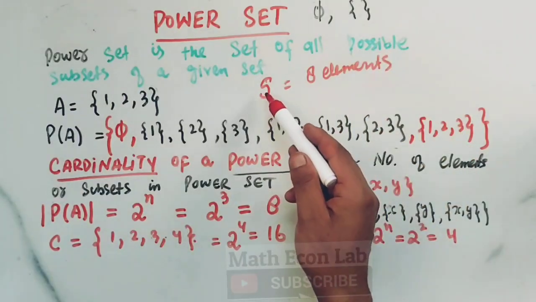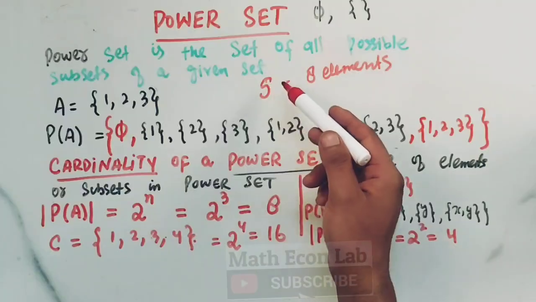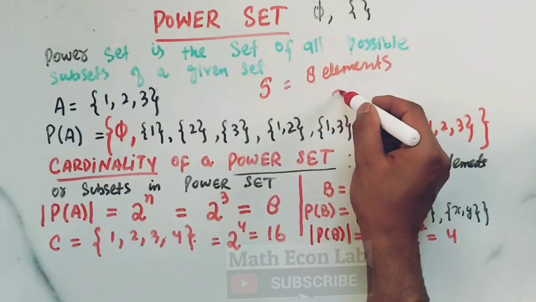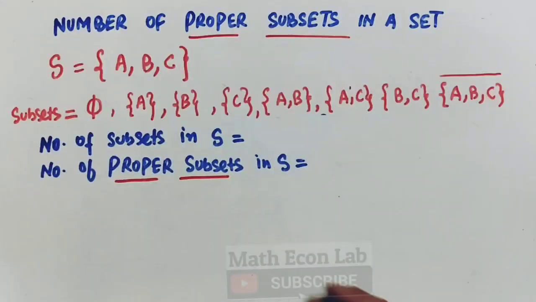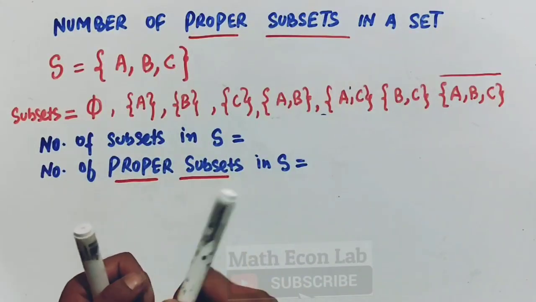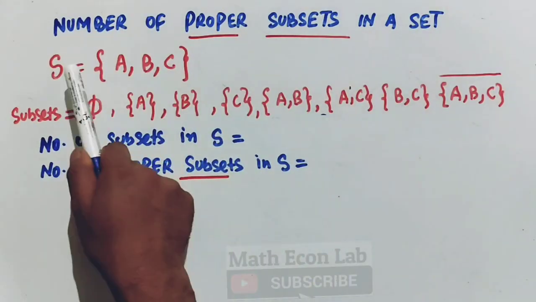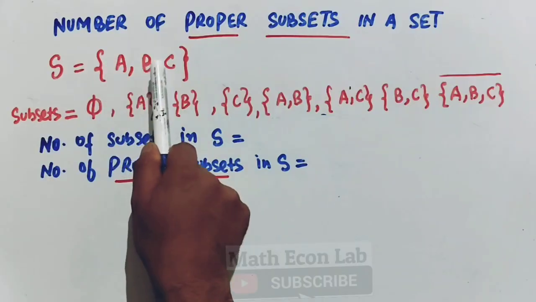Therefore, the number of subsets in the given set will be equal to 2 raised to the power 8. That will be the number of elements. Now let us learn how many proper subsets are in a set. Suppose we have a set S which contains elements A, B, and C.